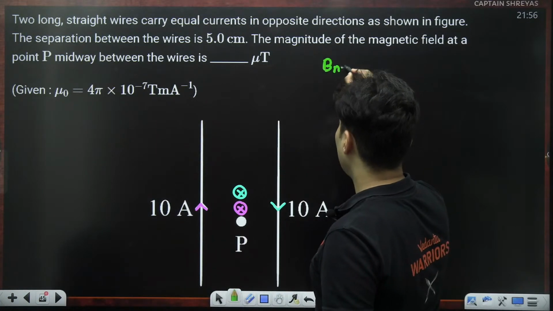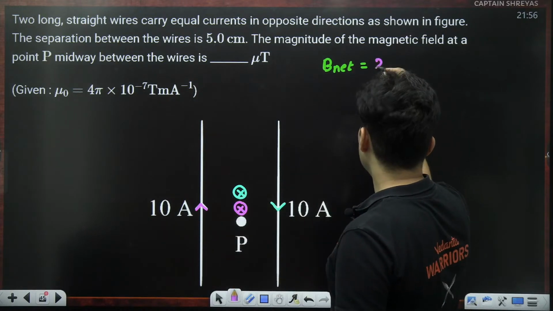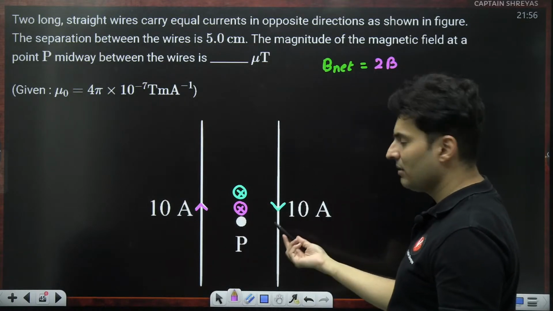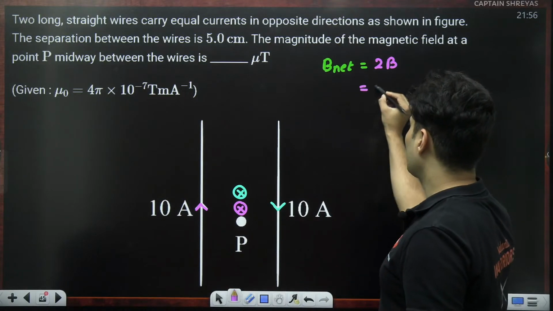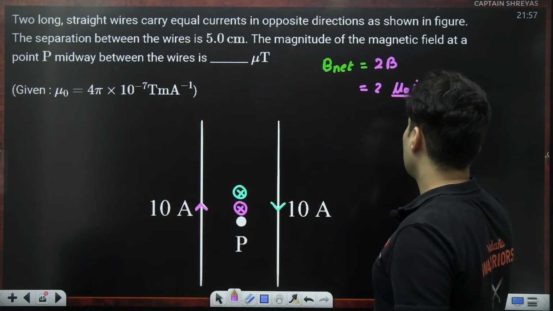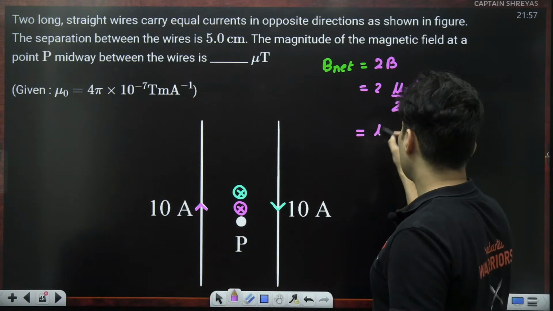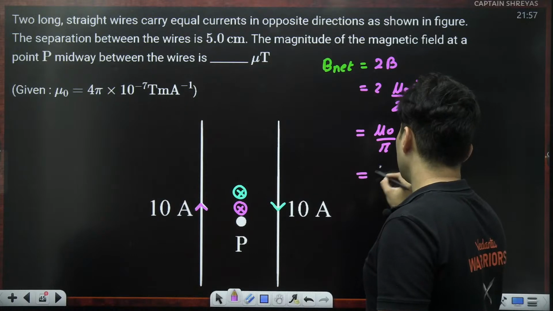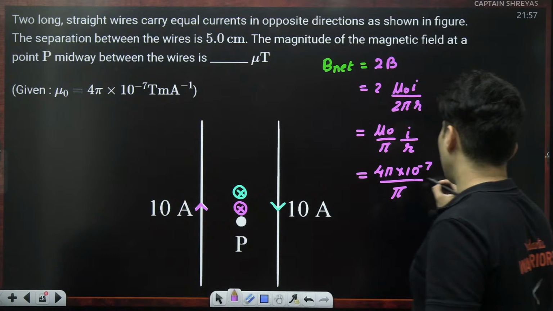The net magnetic field is nothing but 2 times the magnetic field due to any one of the wires. So you find any one, it is the same thing: same current, same distance, it's the midpoint. The magnetic field due to a long wire carrying current is mu naught I by 2 pi r. So the 2 cancels, and you just have mu naught by pi, current by r. Mu naught is 4 pi 10 to the power minus 7. This pi is as it is.